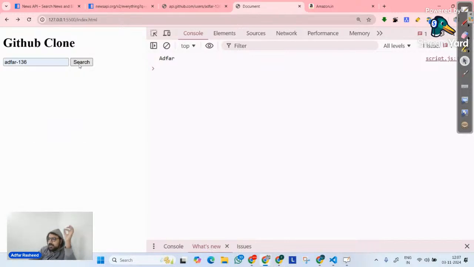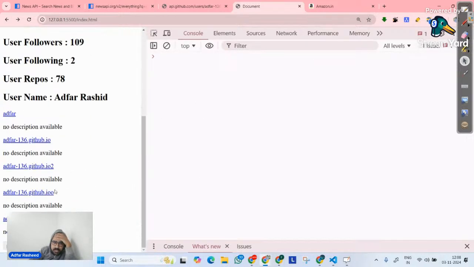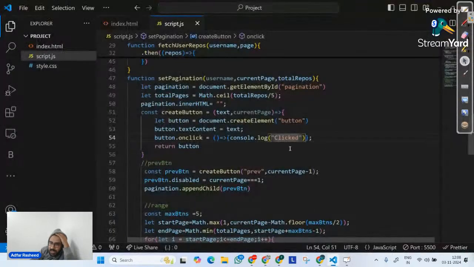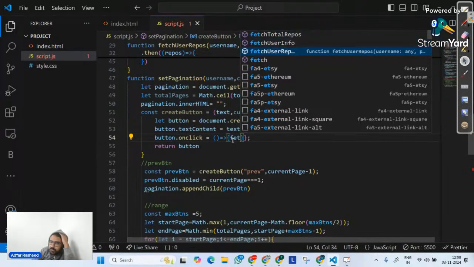If you do not see your things working, use console always. That is the best tool that you can have. Console is one of the best debugging tools that you have. So let me erase this and let me go here to console. It is working, which means I am able to call that event, but somehow fetch user repos is not working. So let's pass my fetch user repos, or what do we have to call here? What is the logic that we have to do?